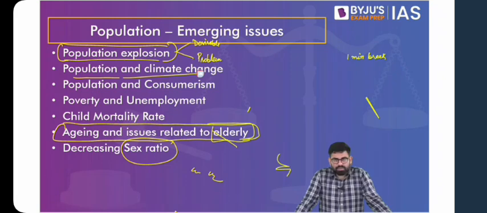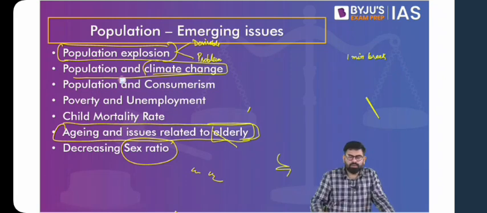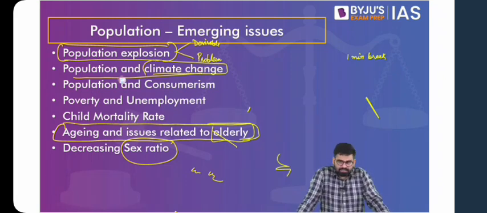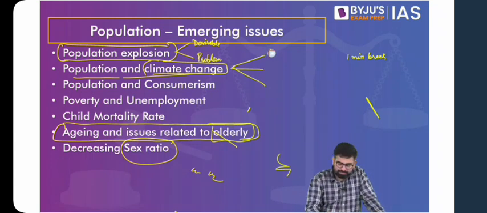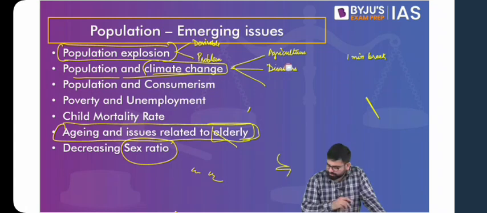Sorry for the interruption. So how would population impact climate change? And also, climate change's impact on population. What can be the reasons in which climate change can also become a problem with respect to our population? Can you please suggest what can be the various dimensions of it? Think about agriculture for that matter. Think about increased incidence of various disasters.